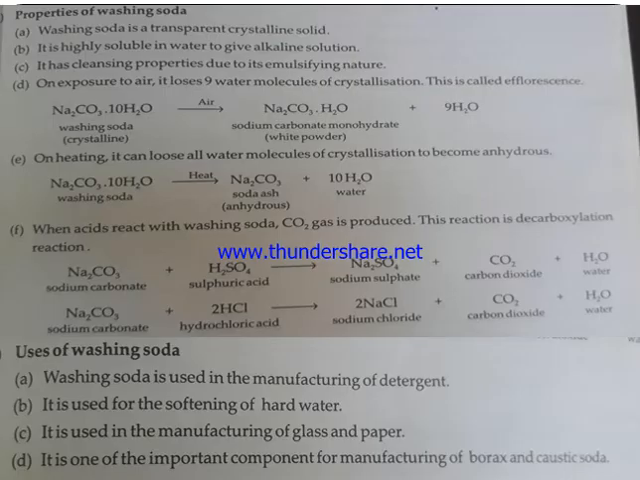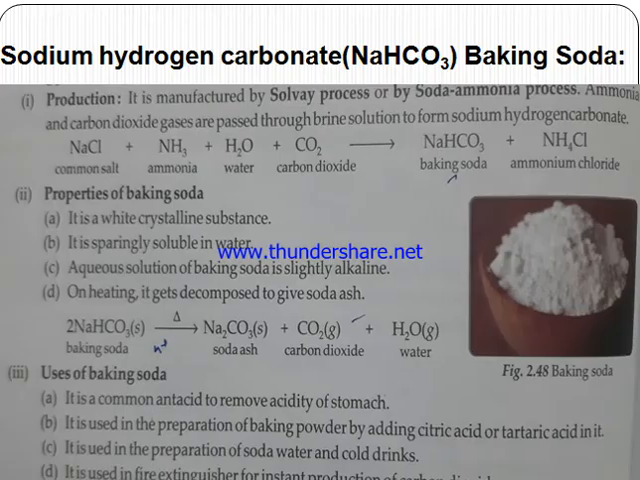Next, what are the properties? It is a crystalline solid, highly soluble in water, having cleansing properties. It loses 9 molecules of water on exposure to air, and on heating it loses all 10 molecules, leaving behind the anhydrous compound known as soda ash. It is used in manufacturing of detergent, for softening of hard water, and in manufacturing of glass and paper.